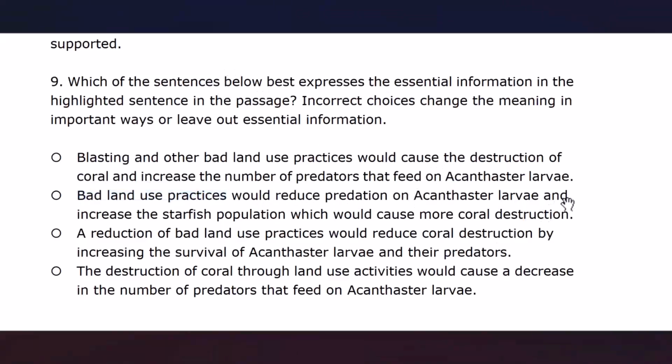However, the second part of the sentence, after the "and" here, is true. This is the same part that the author refers to in the highlighted sentence as the feedback, or better, feedback loop. This part makes a loop. Therefore, we reject the second option and we go for the third one.